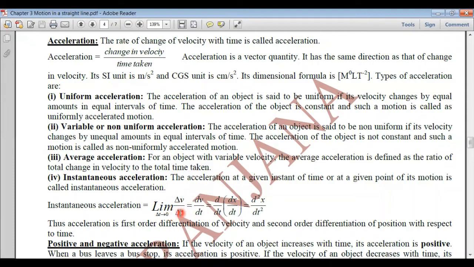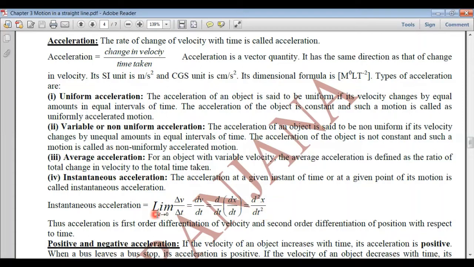We know that delta v upon delta t, the change in velocity per unit time, is the acceleration. But if this time interval is very short, delta t tending to 0 in the limit, then this can be written as dv upon dt. So this dv/dt we call instantaneous acceleration. Now here v can be written as dx by dt, so instantaneous acceleration is also equal to d²x upon dt².